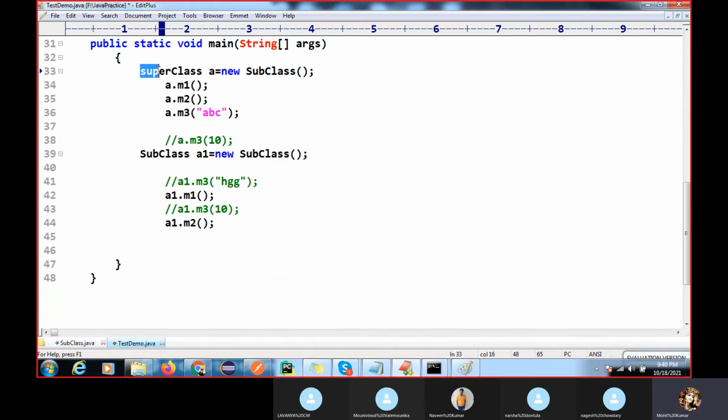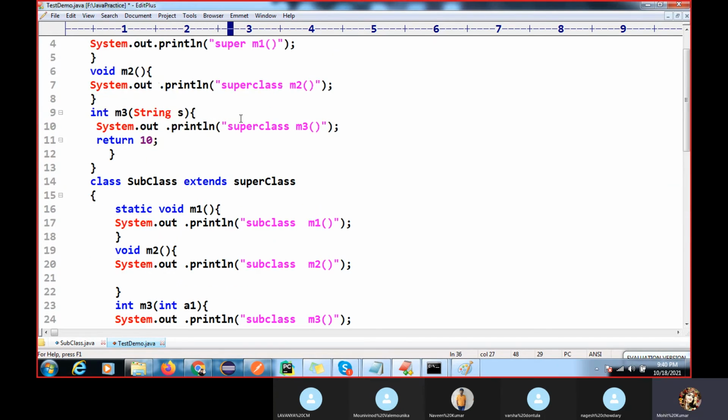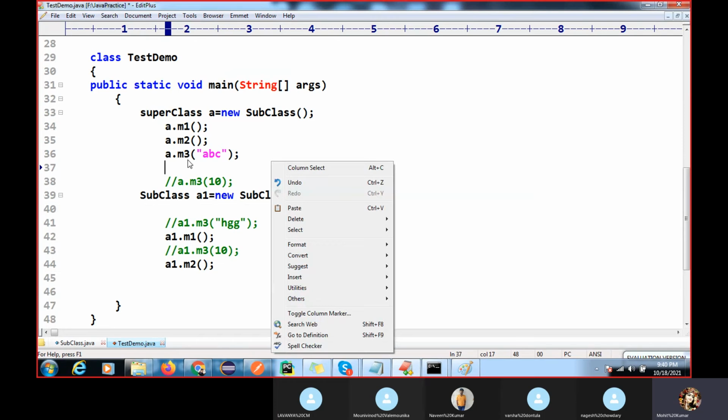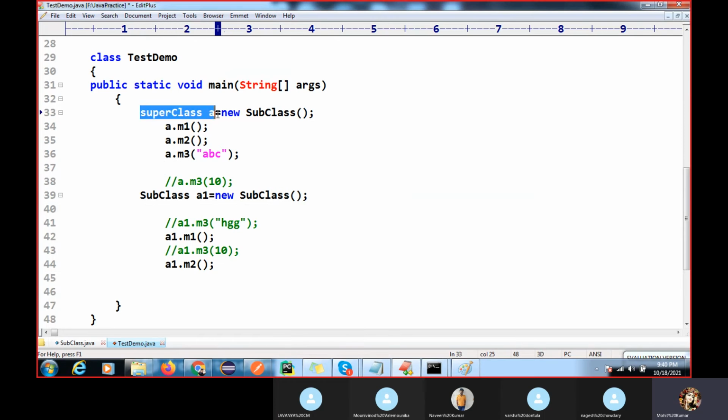Method overloading will execute the class type you are holding, like hiding, and it will check that it is compatible with the parameter you are passing. So which class method will execute? The superclass type matches, and it also matches the type of parameter you passed.